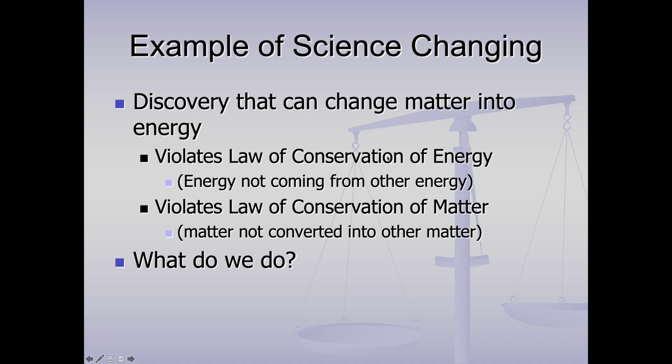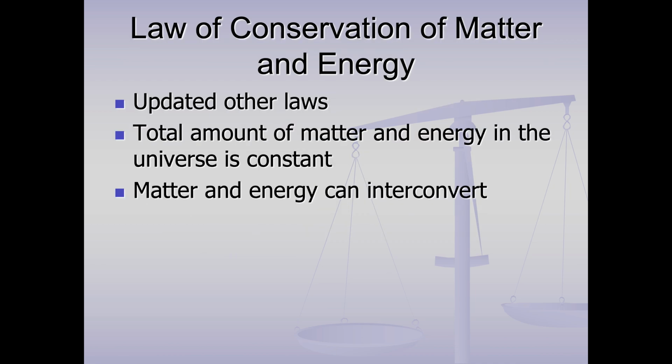But what this does, it says the law of conservation of energy is broken because we're making energy and we're not making it from energy. And matter is destroyed and not being made into matter. So both of these laws turned out to be wrong. So what do we do? When we have a scientific theory, a law is just a good theory. What do we do? We tweak it. So whoops, we updated the other laws.